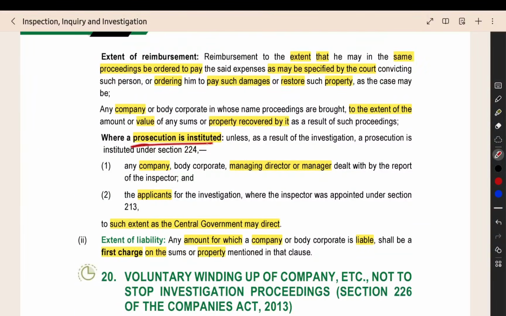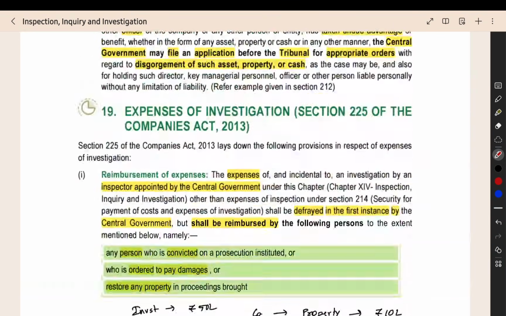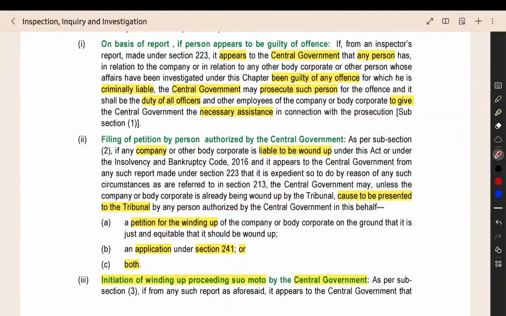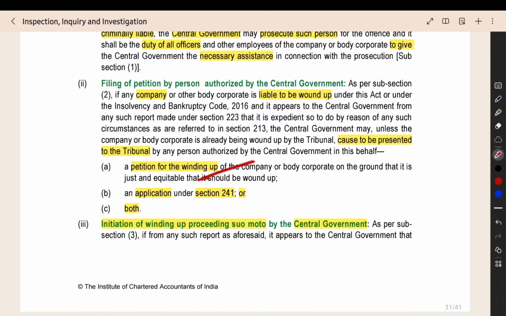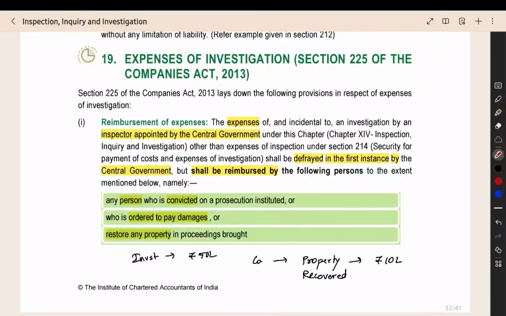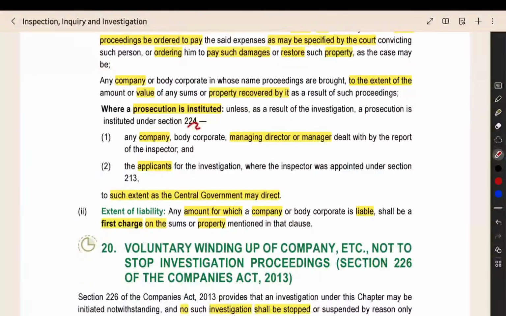Now here, where a prosecution is instituted. When you are launching a case under section 224, we saw that after the report, what all action can be taken. The prosecution will be started against the officers, then a winding up order can be passed, a winding up application may be filed, or a winding up application along with recovery of damages or recovery of property can be filed. So this prosecution can be started under section 224.